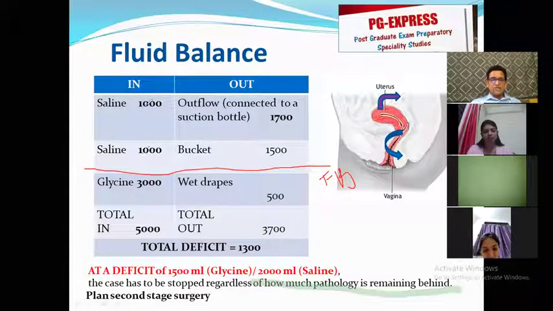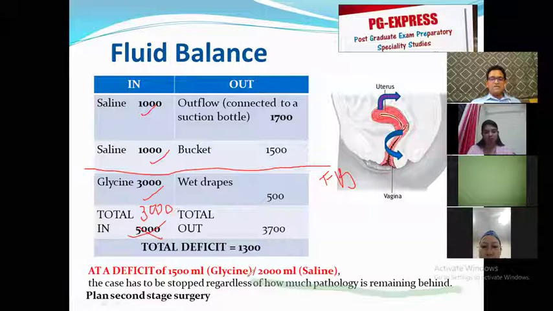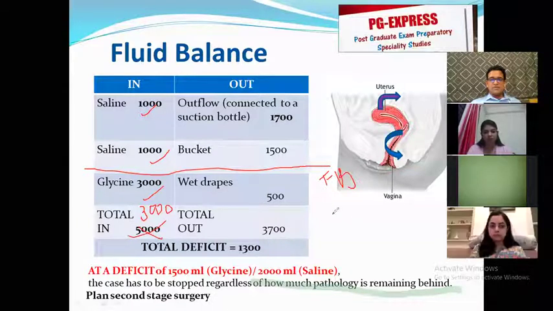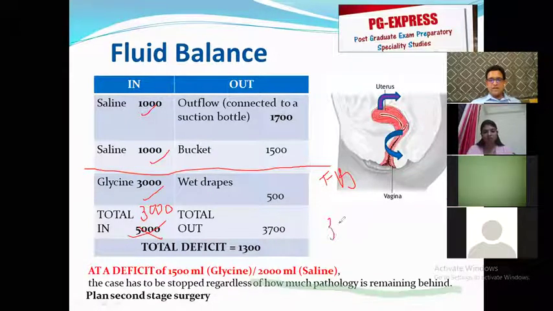Suppose I do this 1000, 1000, 3000, 5000. Let's say another, sorry, not 5000, 3000. And I put one more 3000 here without measuring the deficit. And I finish the whole surgery. And then the assistant tells me that, sir, the total deficit is 3000 ml.